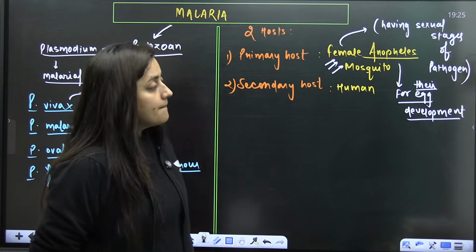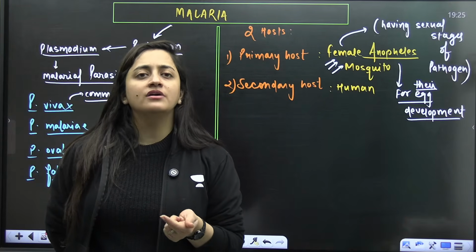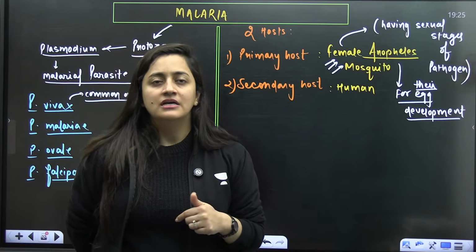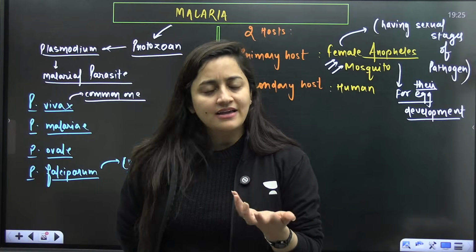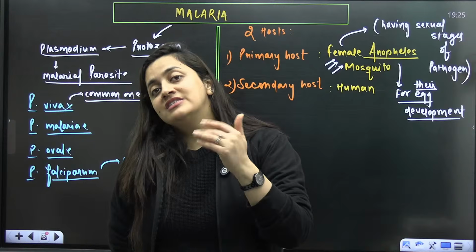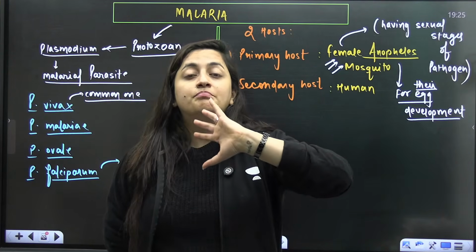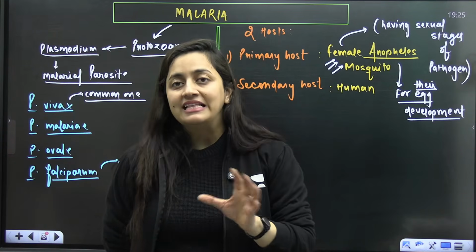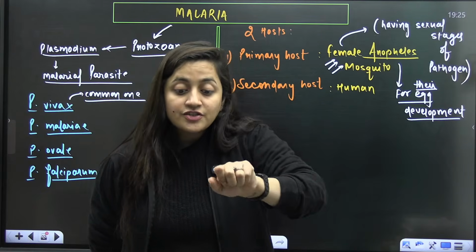See, the mosquito is not considered a true parasite. The reason is that the mosquito is not completing part of its life cycle on the host. It's not like the mosquito needs us to complete part of its life cycle. Female mosquitoes need our blood just for the development of their eggs. So it is not that they need us or permanently live on us. They just need this blood.